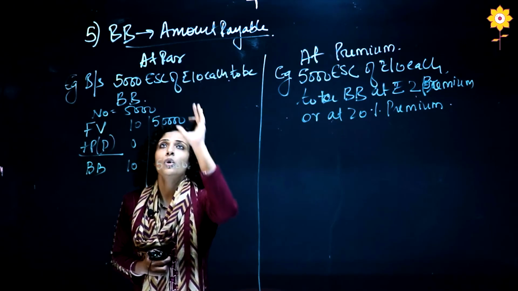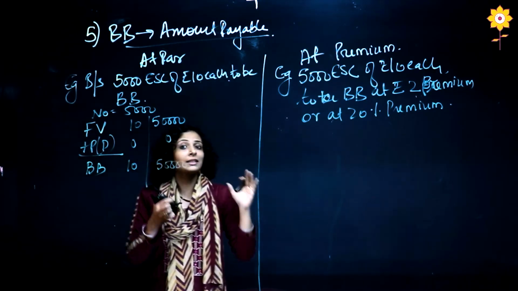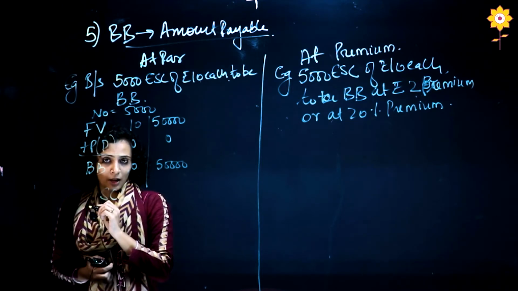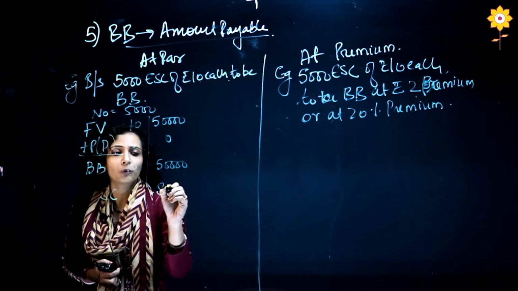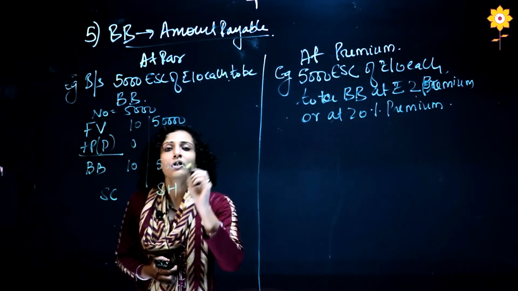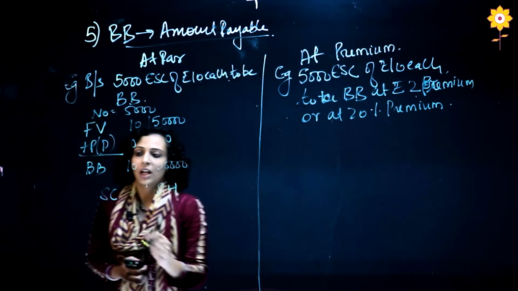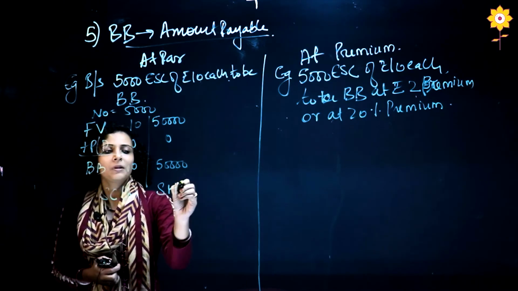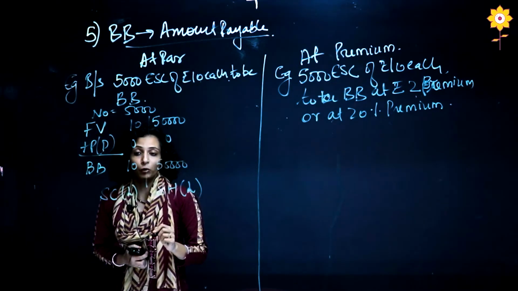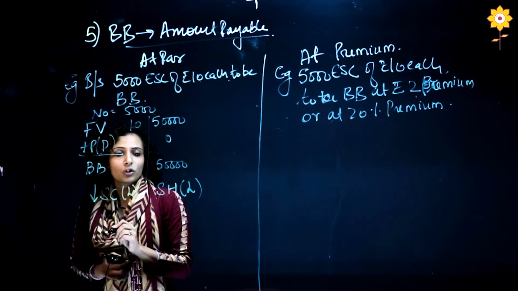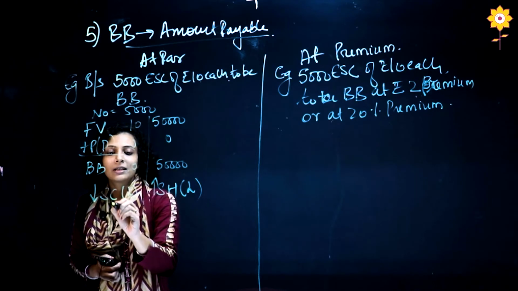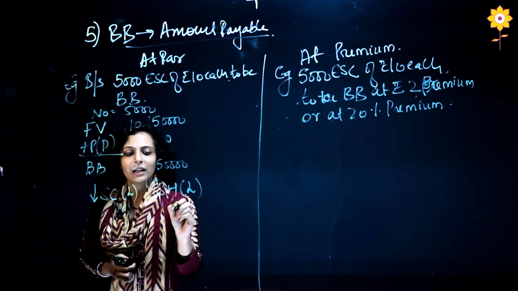Just now I have told you that in amount payable we see what is the share capital that we have to buy back and how much we have to pay to the shareholder. So share capital से पैसा निकल के shareholder के नाम पे transfer होता है. So share capital is also liability, shareholder is also a liability because we have to pay them in future. So share capital reduce हो रहा है, shareholder increase हो रहा है, liability decrease debit, liability increase credit.